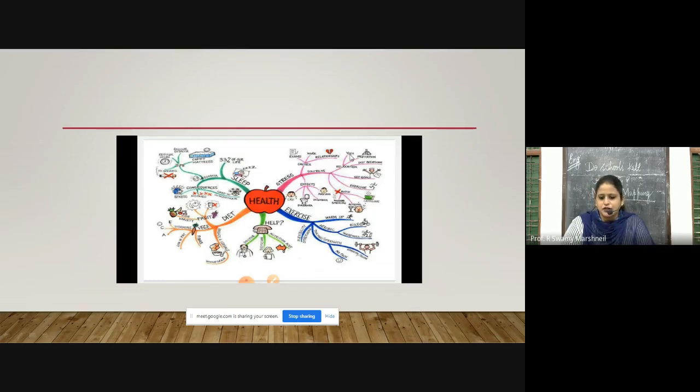It is split into different reasons. Sleep, different, there are the sub branches. Diet: fruits, veggies, then pulses, and what do you get from these vegetables? You get vitamins, etc. Exercise sub points: warm up, aerobics, strength training, flexibility.